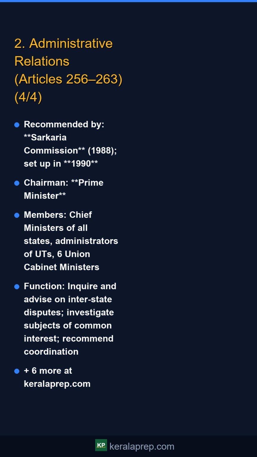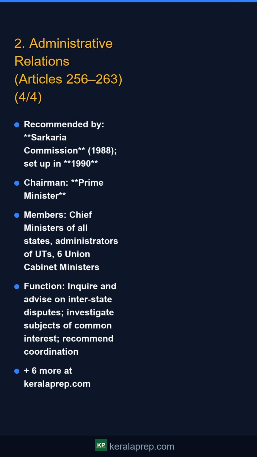Chairman: Prime Minister. Members: Chief Ministers of all states, Administrators of UTs, 6 Union Cabinet Ministers. Function: inquire and advise on interstate disputes, investigate subjects of common interest, recommend coordination. And 6 more in the full notes at keralaprep.com.